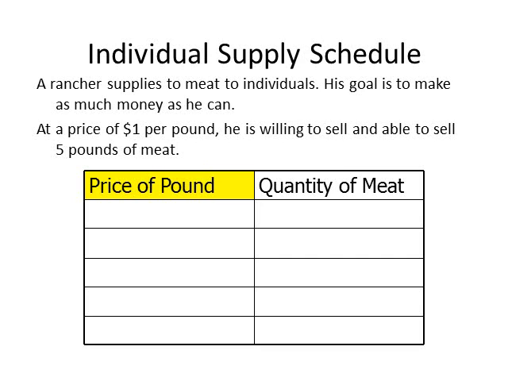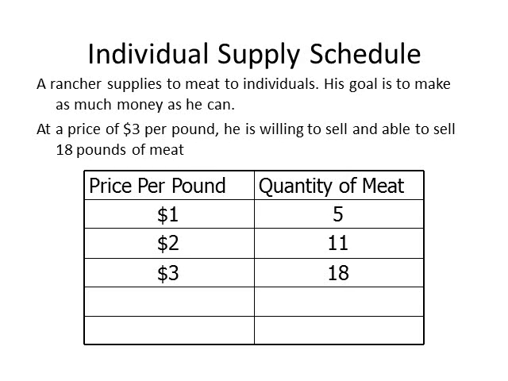The first column of our table is labeled with the price of meat per pound. The second column is the quantity of meat in pounds that the individual supplies at a particular price. If the price of meat is $1 per pound, then the individual is willing to supply 5 pounds of meat. If the price is $2 per pound, he is willing to supply 11 pounds. At $3 per pound, 18 pounds. At $4 per pound, 25 pounds. At $5 per pound, 30 pounds of meat.